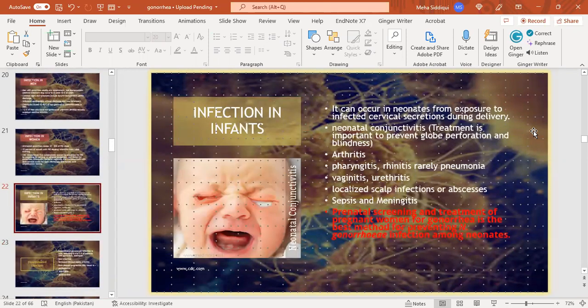Infections in infants. It can occur in neonates from exposure to infected cervical secretions during delivery. Neonatal conjunctivitis treatment is important because treatment prevents globe perforation and blindness. And in infants it can lead to arthritis, pharyngitis, rhinitis, vaginitis, urethritis, localized scalp infection or abscesses, sepsis, and meningitis. Prenatal screening and treatment of pregnant women for gonorrhea is the best method for preventing Neisseria gonorrhoeae infection among neonates.